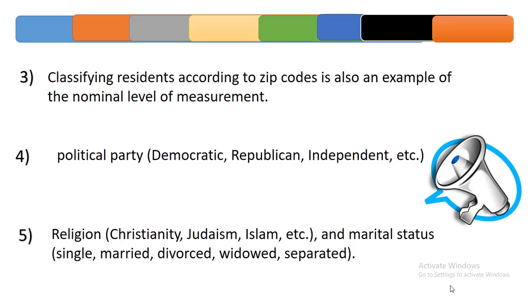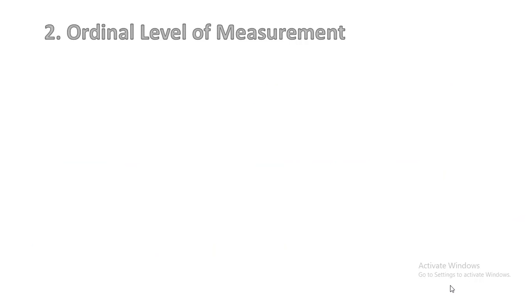Political party like Democrats, Republicans, Independent, and etc. is also another example of nominal level of data. Religion like Christianity, Judaism, Islam, and etc. and marital status like single, married, divorced, widowed, and separated. These are also examples of nominal level of data.